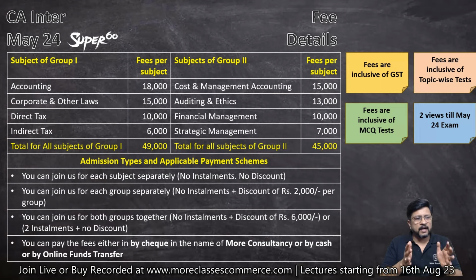Okay. So the fees are like this: individual subject wise fees. These are inclusive of GST. They are inclusive of topic wise test.